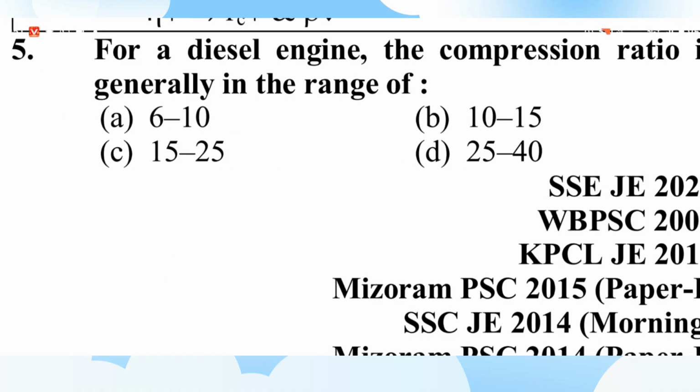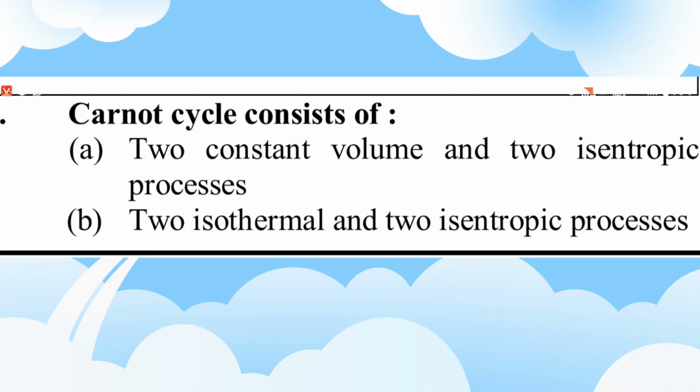Friends, question number 5. For a diesel engine, the compression ratio is generally in the range of A 6 to 10, B 10 to 15, C 15 to 25, D 25 to 40. C, 15 to 25. Question number 6. Carnot cycle consists of A 2 constant volume and 2 isentropic processes, B 2 isothermal and 2 isentropic processes. B is the right answer.